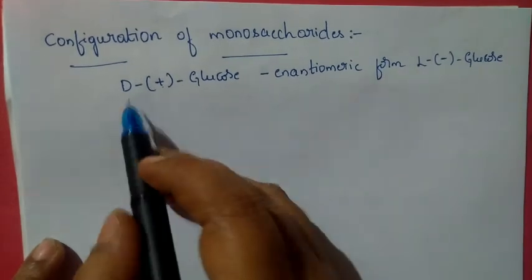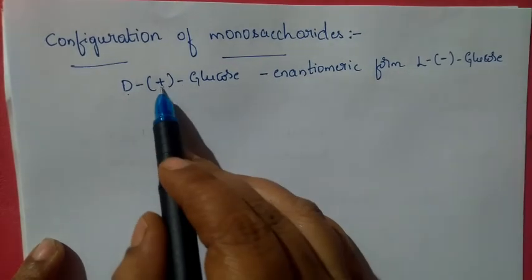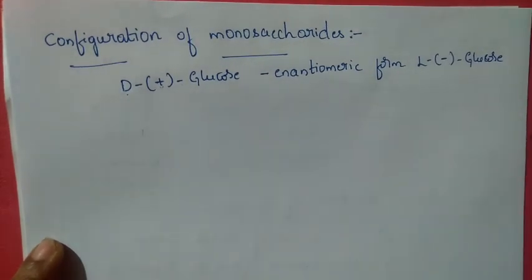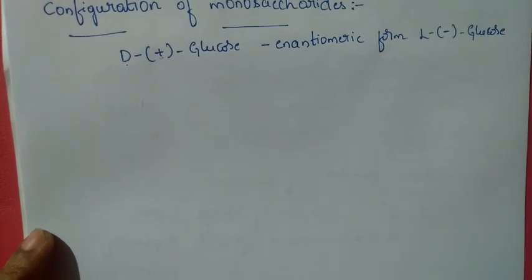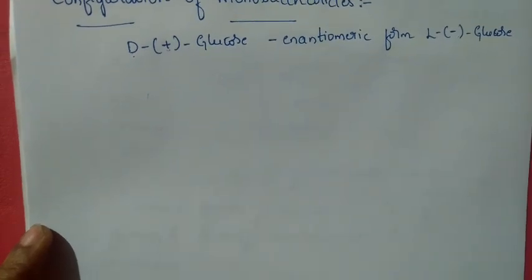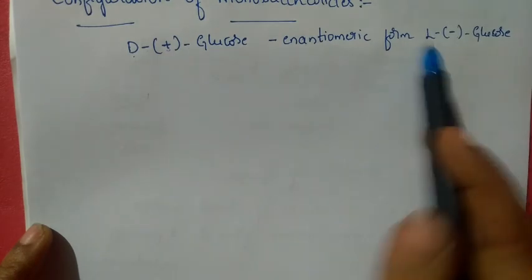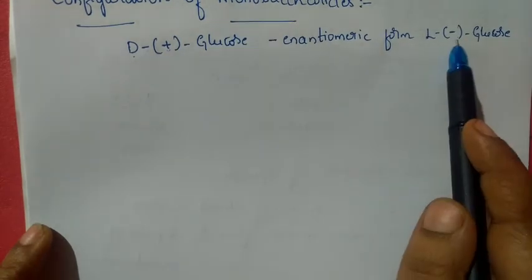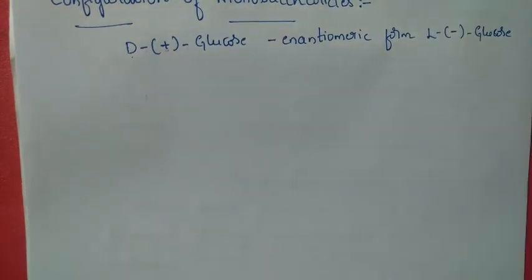So that is D, L, plus, minus. Both are opposite. D is opposite to L and plus is opposite to minus. So these are opposite forms, that is non-superimposable mirror forms.